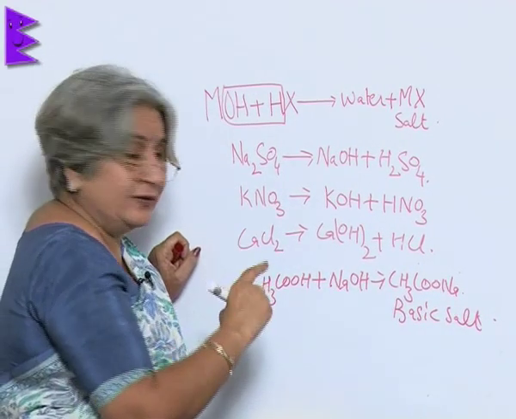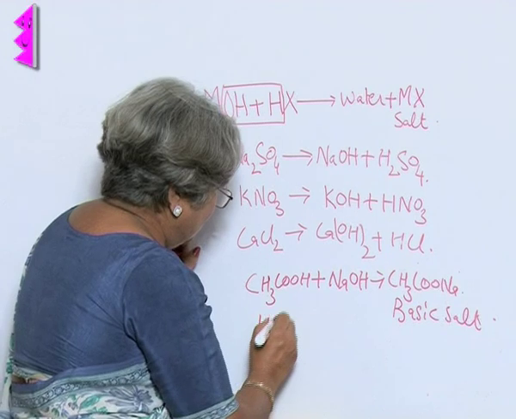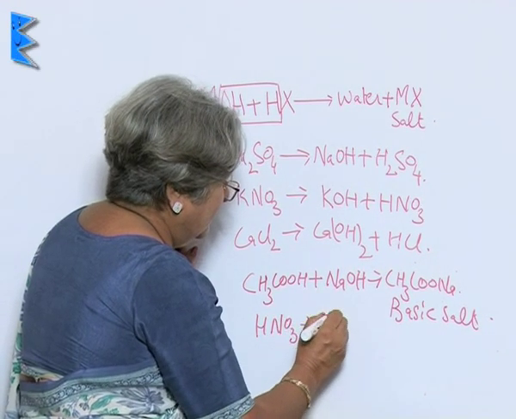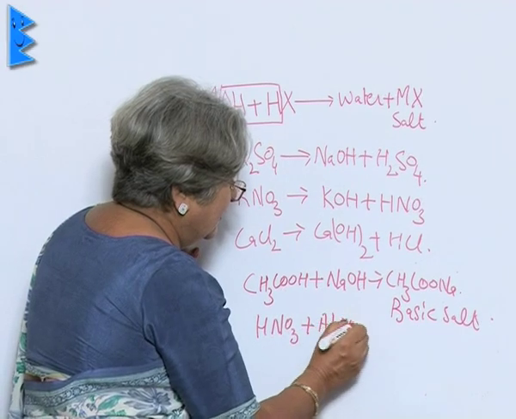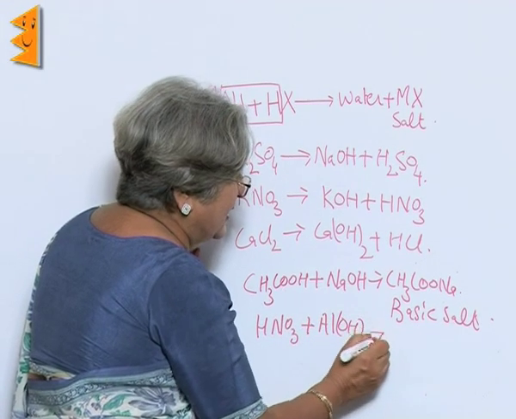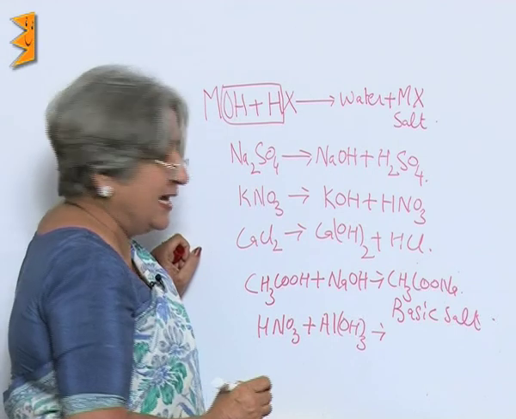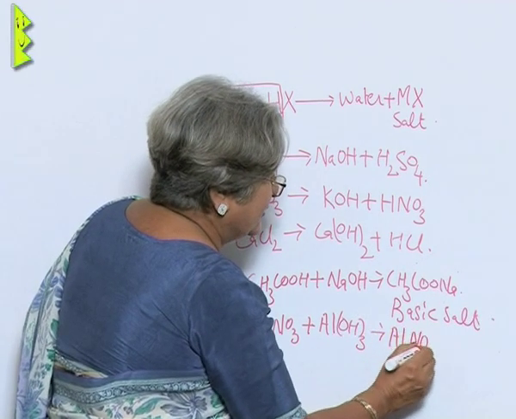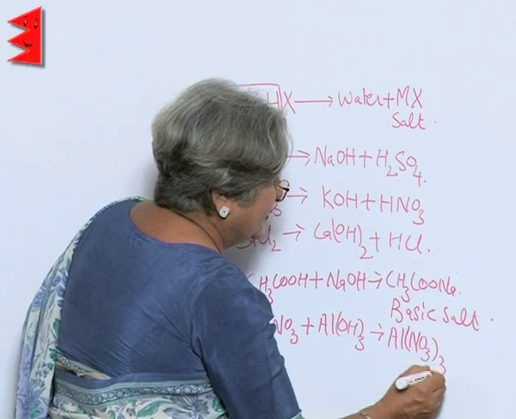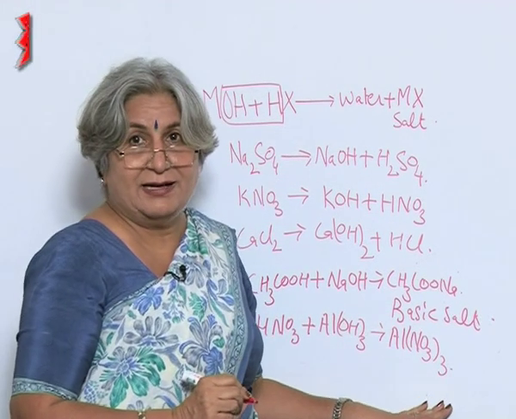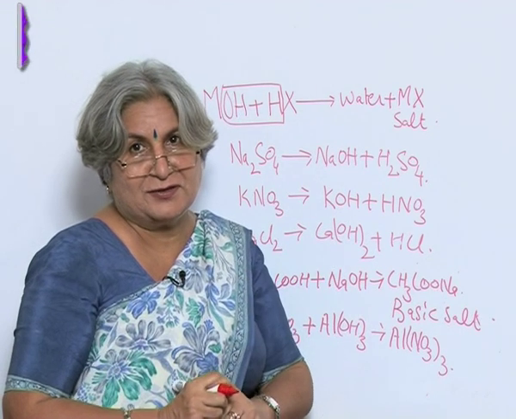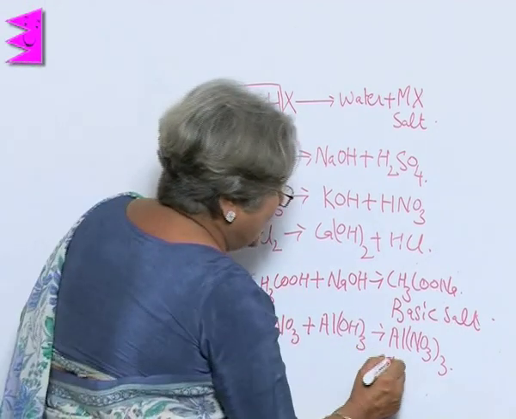And if the acid is strong and the base is weak comparatively, like aluminum hydroxide, what we will get is aluminum nitrate. Now, here the nitrate or the nitric acid will have more dominating influence. So, the salt will be acidic.